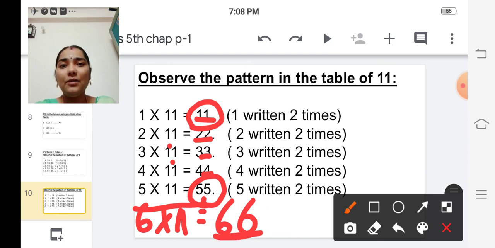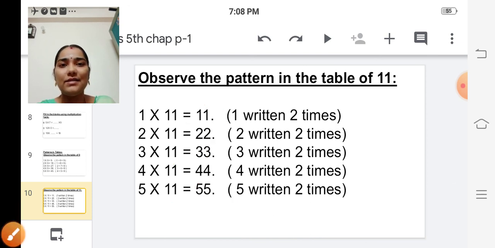In the 11th table, the number is written 2 times. 1 11s is 1 written 2 times. 2 11s means 2 written 2 times. 3 11s means the answer is 33 and 3 is written 2 times, isn't it? So this is the pattern in the table of 11. Okay, children? Is it clear? Can you all understand? Yes?